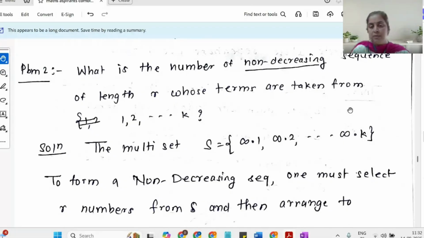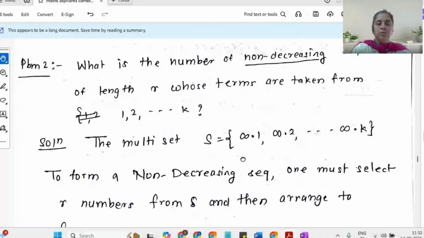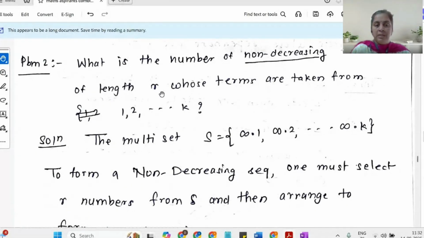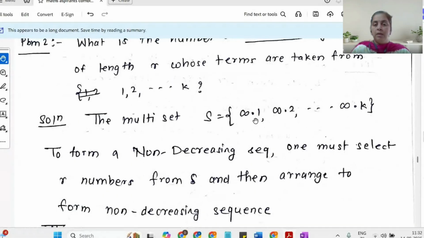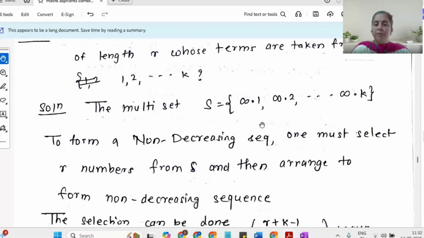That's absolutely fine. So first of all, I have to form a sequence of length r, meaning it should have r numbers in non-decreasing order, and the numbers have to be taken from 1 to k. So my multiset is going to be all the elements from 1 to k with infinite repetition. Now, how do I form a non-decreasing sequence?